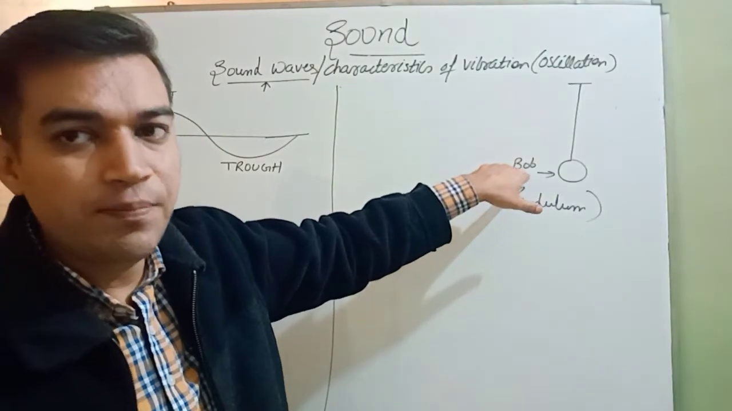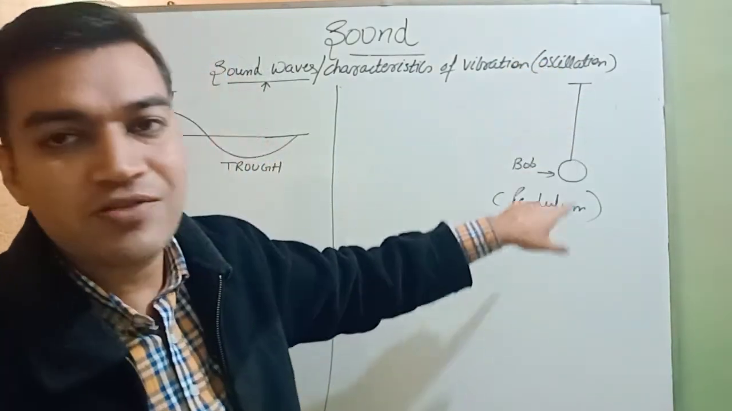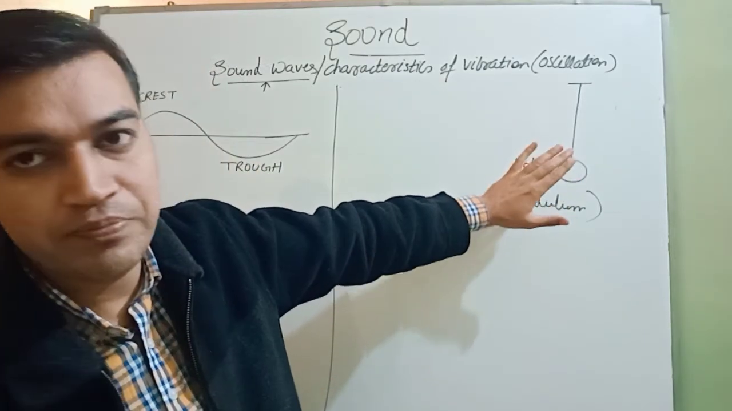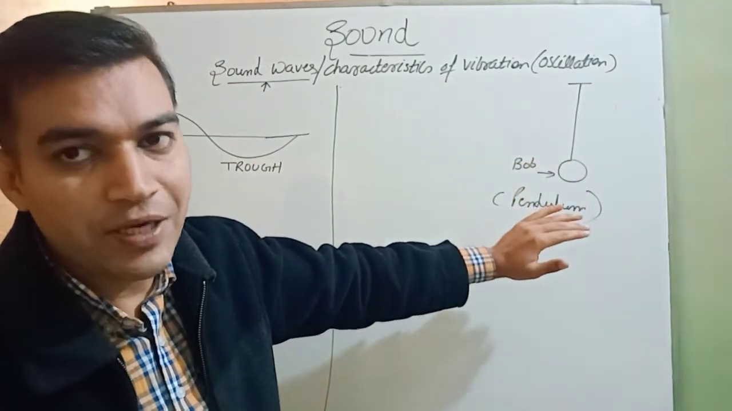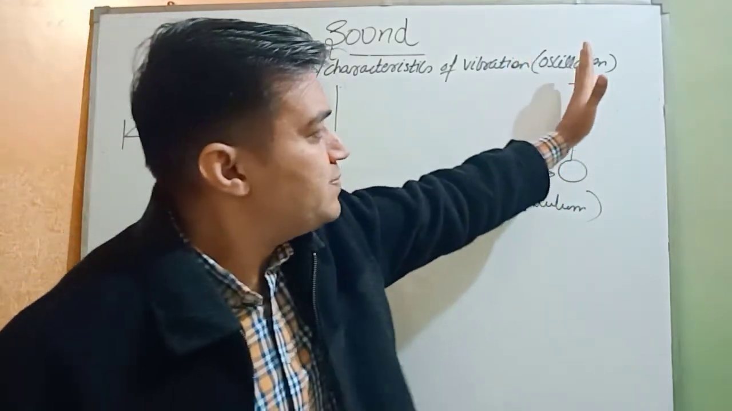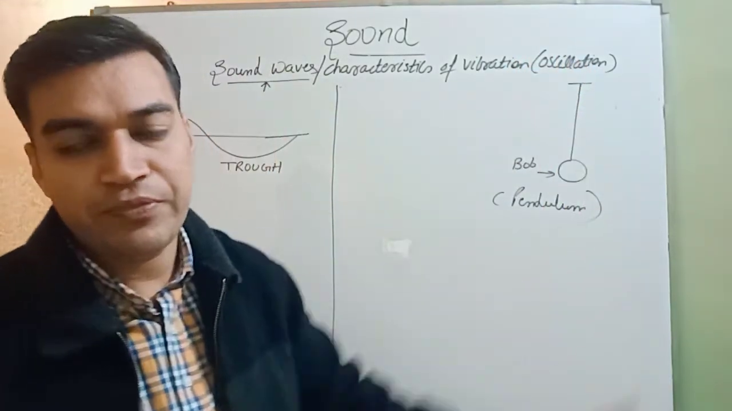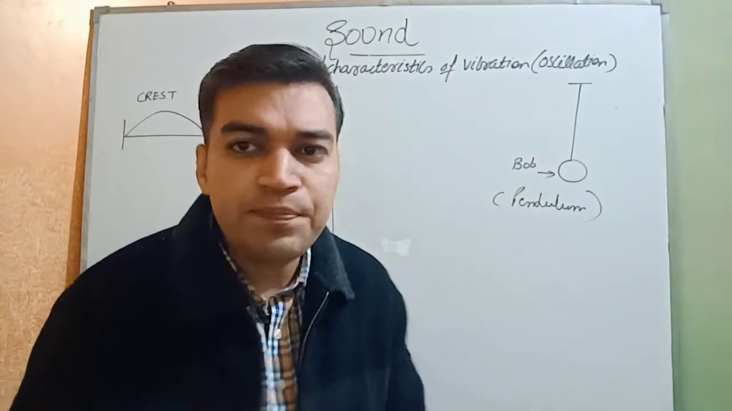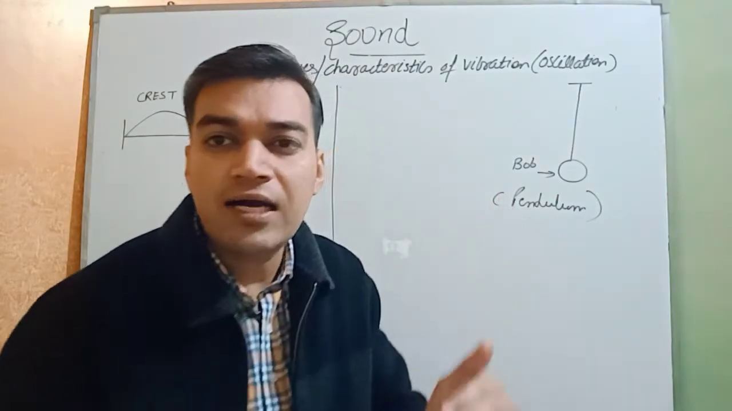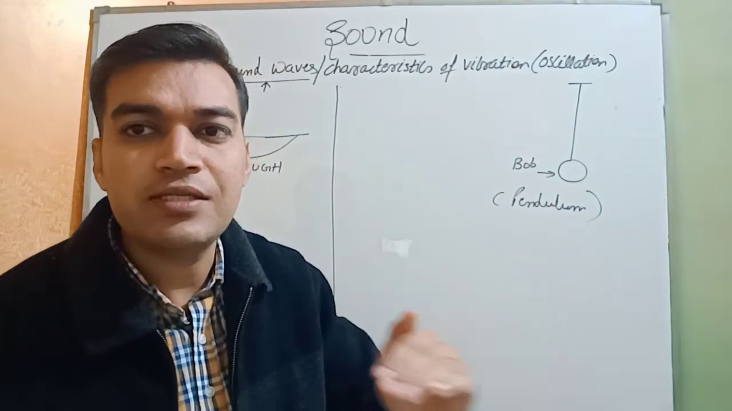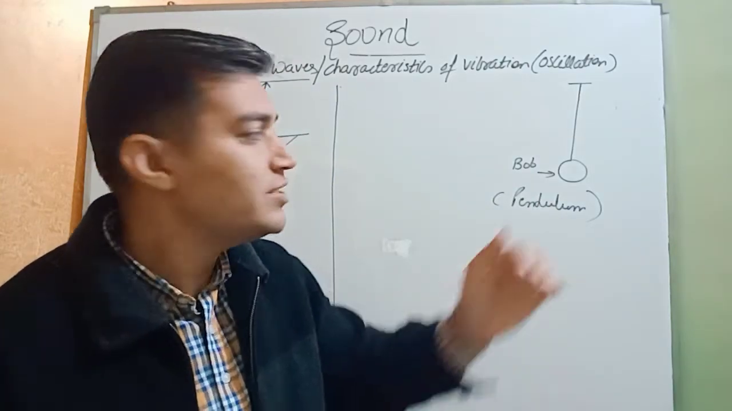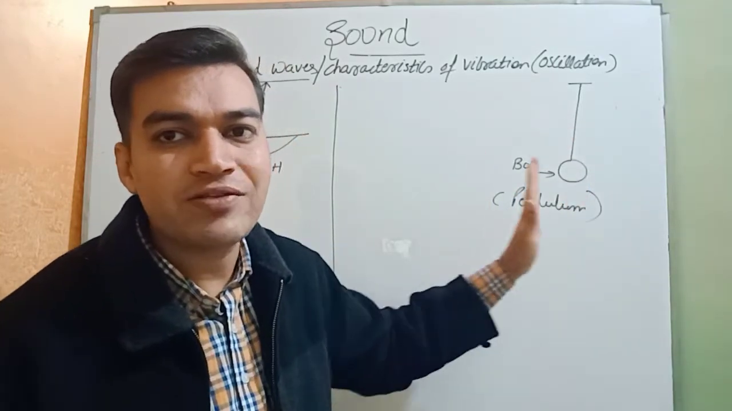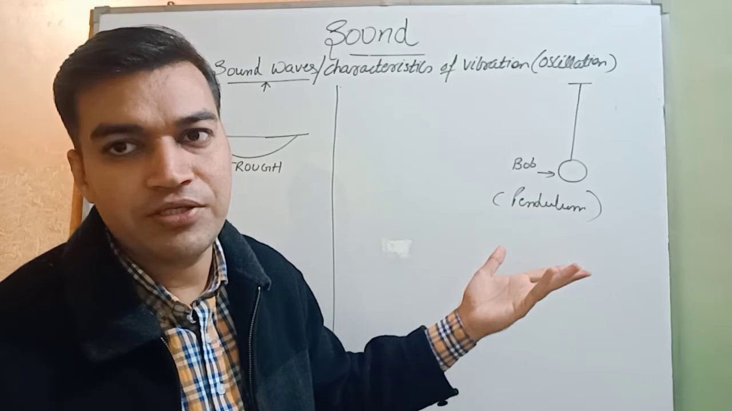So what will we say? Bob. This complete arrangement is called a pendulum. This is the undisturbed pendulum, and this position is called fixed position. But when we slightly push this bob, it starts to and fro movements. It starts to and fro movements from its fixed position. That to and fro movement is called oscillation, or you can say vibration.